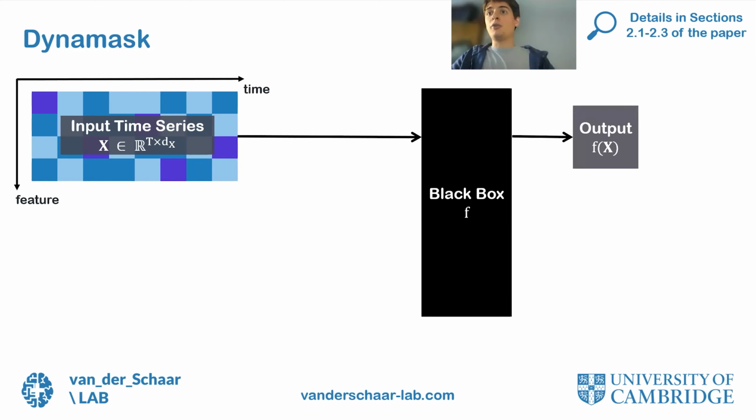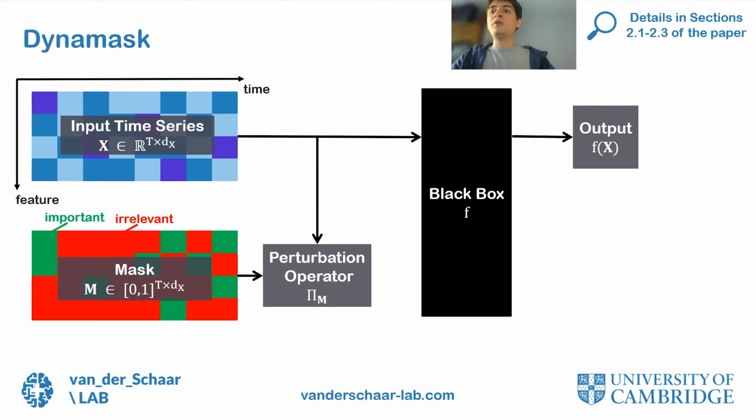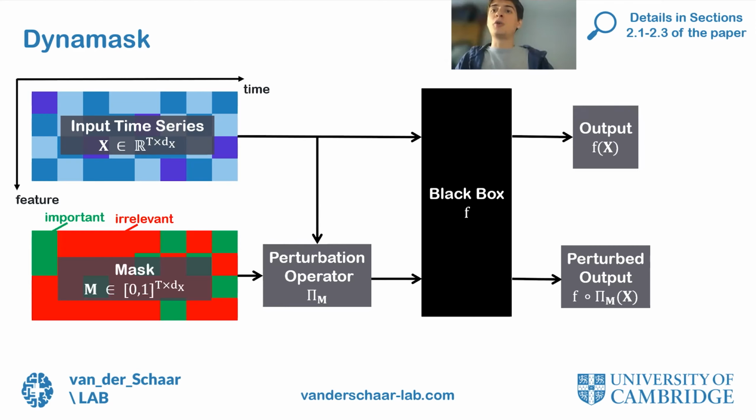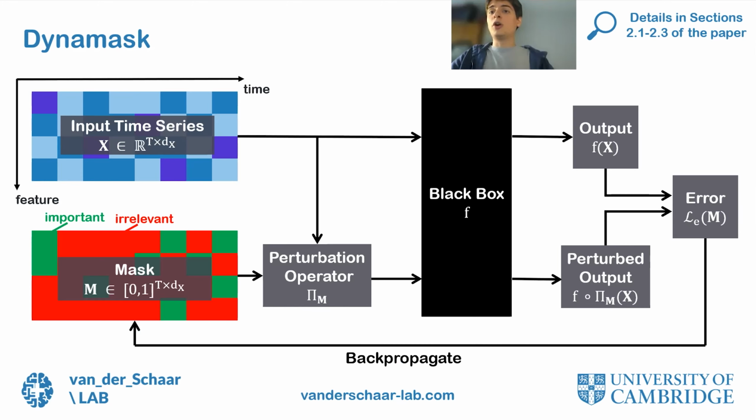As before, the mask represents the parts of the input time series that are important. We would like to learn this mask. To do that, we use the mask to build the perturbation of the input. We feed this perturbed input to the black box to get a perturbed output. As I said previously, the mask should ideally conserve the relevant part of the time series and perturb the rest. We can obtain this kind of behavior by making the perturbed and the unperturbed output resemble each other. We do this by backpropagating the error between these two outputs to correct the mask. This is the blueprint of Dynamask.